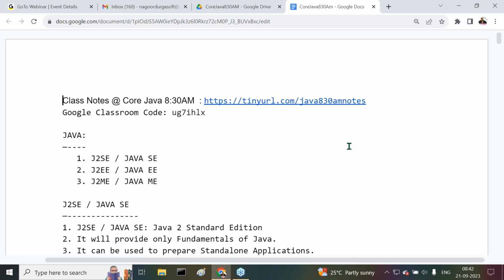I think we were discussing the differences between Java and others. We completed some of the points: C and C++ are static programming languages and Java is a dynamic programming language. Preprocessor is required in C and C++, but not required in Java. C and C++ are platform dependent, whereas Java is platform independent. So these three differences can be understood clearly.